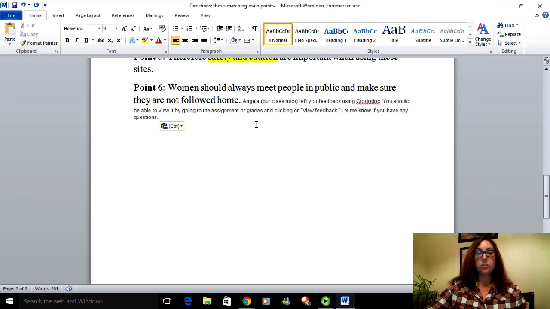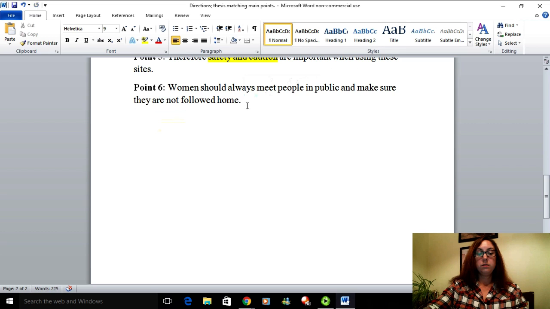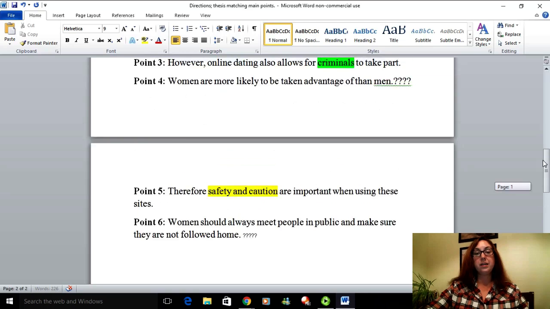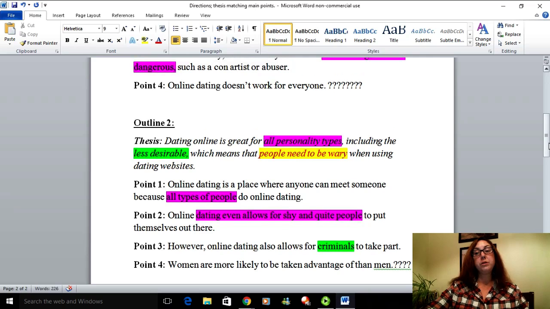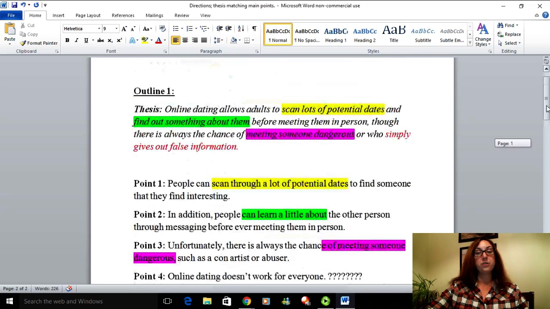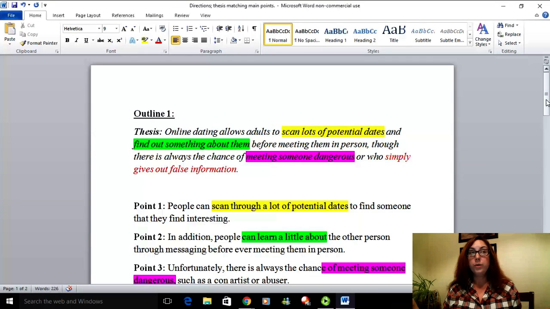You would not actually want to use either of those in your actual essay because they are not covered in the prompt. They are not covered in the specific thesis. Therefore, they should not be part of the essay because they're off focus. Now, those are great points. There's nothing wrong with those points other than they do not stay focused on the prompt.